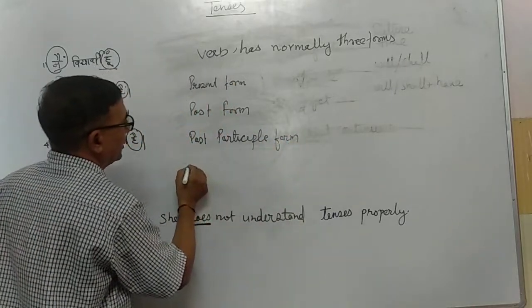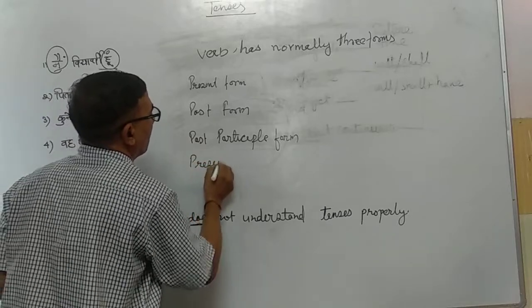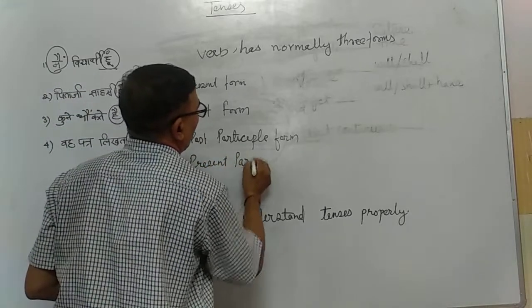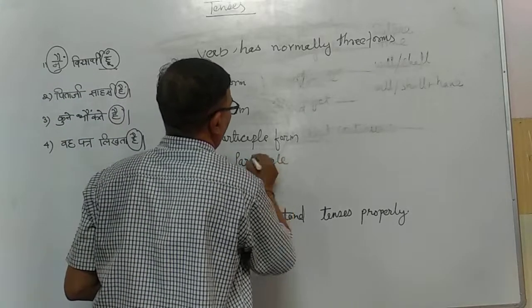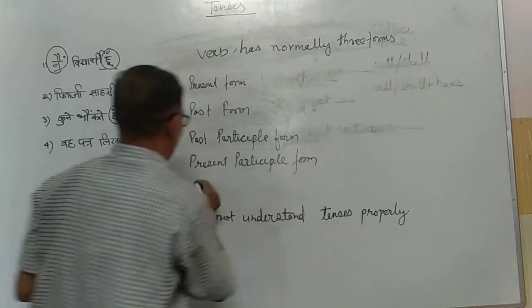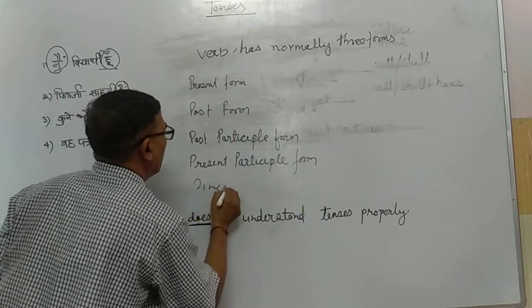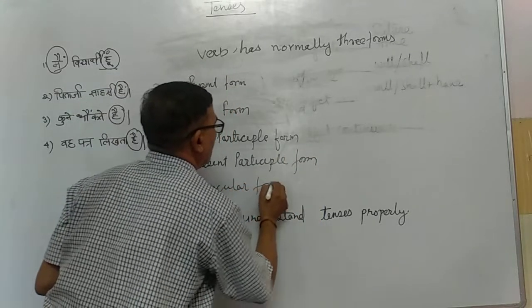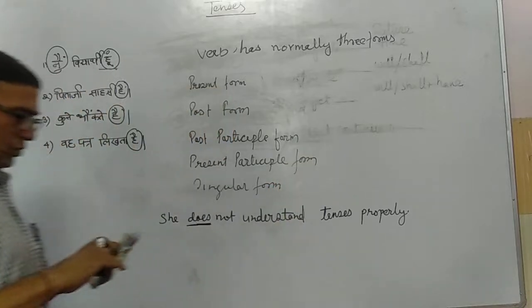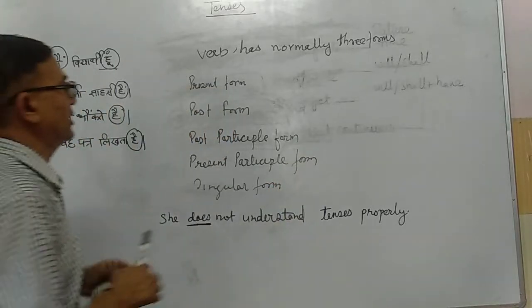One more form is here, present participle form. And the singular form. All these forms are used in making these sentences.